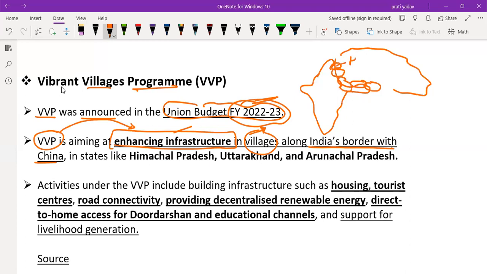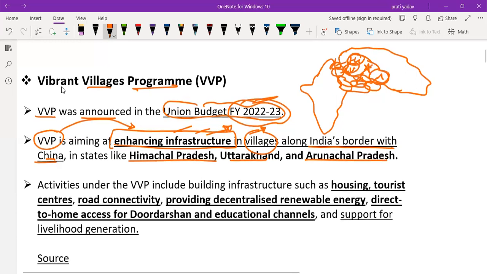Villages from the states bordering China, in those villages infrastructure activity is going on along the entire border with China. States like Himachal, Uttarakhand, and Arunachal. Assam is there, but I think Assam is not touching the boundary of China. It is touching the boundary of Nepal as well as Sikkim. So I'm sorry, Assam is not there. Himachal, Uttarakhand, as well as Arunachal.